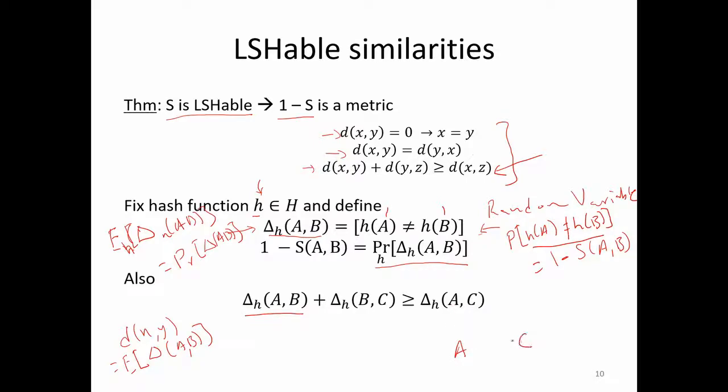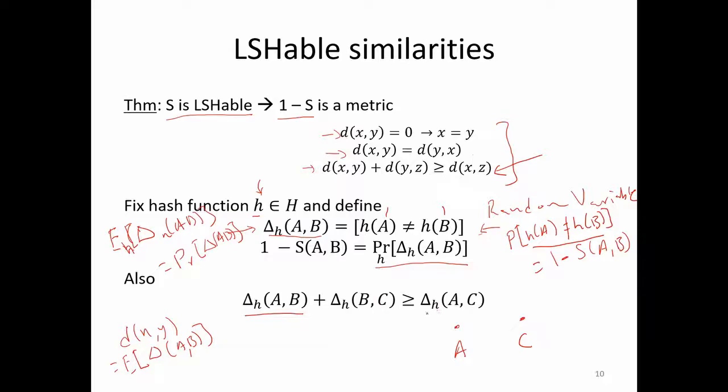So we have A and C not getting hashed to the same bucket. Only then will this be 1, otherwise this will be 0. If this is 0, it holds trivially because the minimum value of any of this is 0.